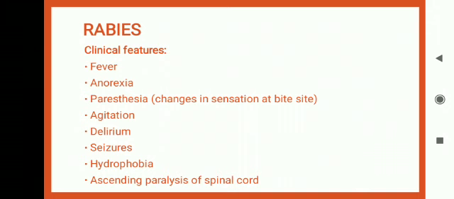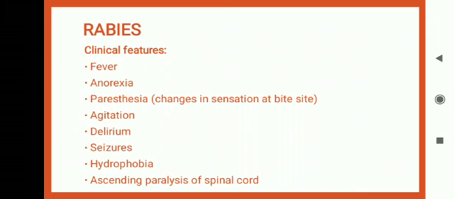Okay, so we are talking about the furious manifestation of rabies virus. In furious manifestation, patient will feel agitation, delirium, seizures, meaning patient may experience some fits, and patient will have hydrophobia. Hydrophobia means fear of water. It is the most common symptom.